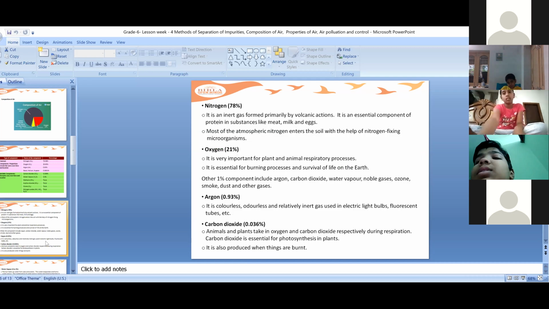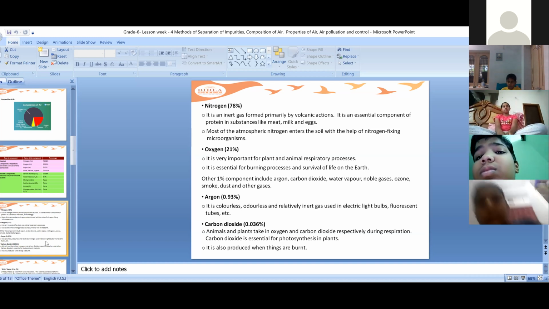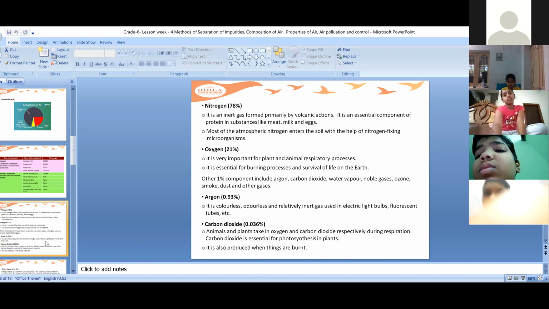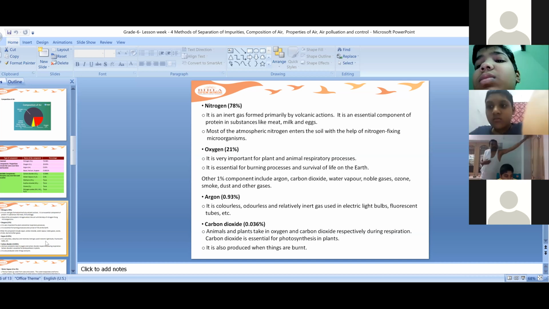If you look in detail at nitrogen, it is an inert gas formed primarily by volcanic actions. You all know what a volcano eruption is. I hope you have seen it on television. When a volcano erupts, it releases various gases, and nitrogen comes out.